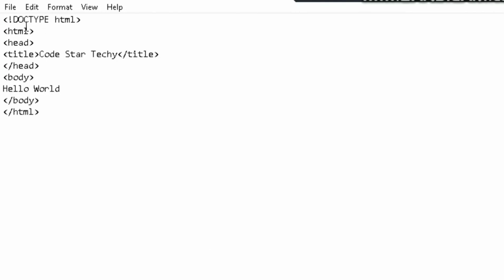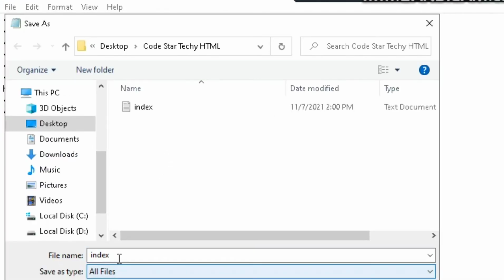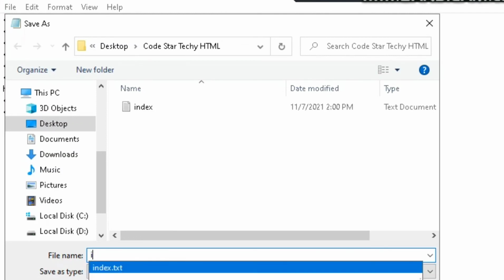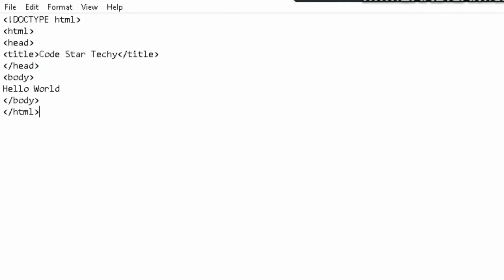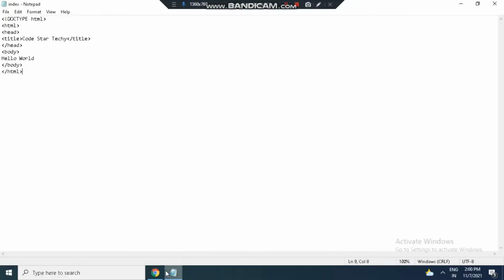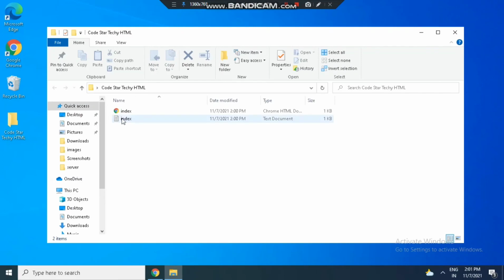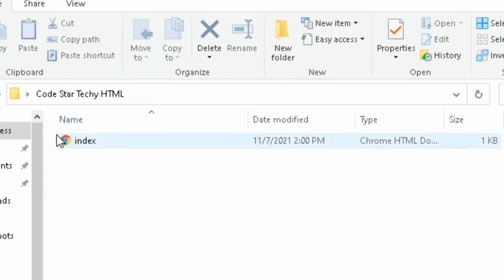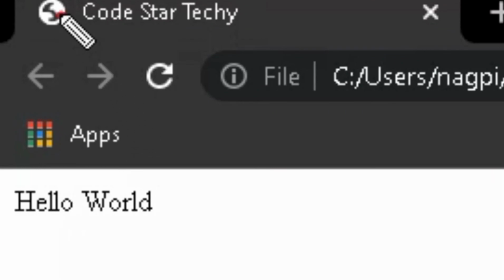Okay, so I've saved it. Now I will click on Save As, index, All Files. Make sure it is All Files: index.html, Save. So I have saved it. Now let me delete this text document. See, this is a Chrome HTML document, because this is a website, this is our first website. See, it came, Hello World. So we have created our first website like this.